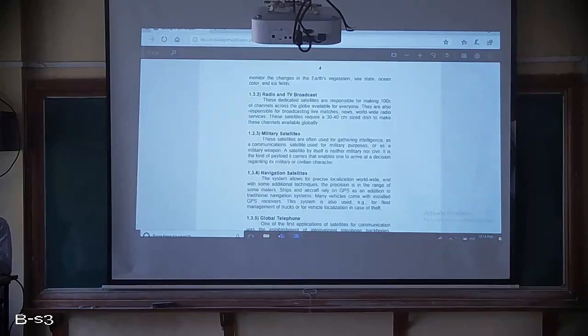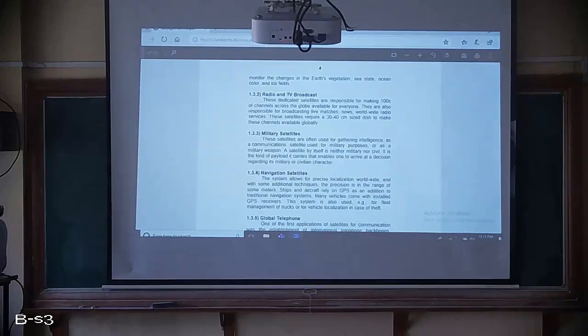I mean, many channels are there, right? Across the world, everyone is watching those channels. How is it possible? Because of the satellite which is used for radio and TV broadcast. And not only the pre-programmed channels, that means you have already shot or captured some video and kept it, and you are telecasting that one.